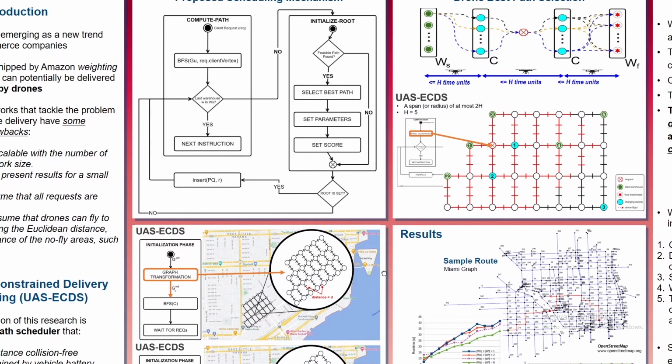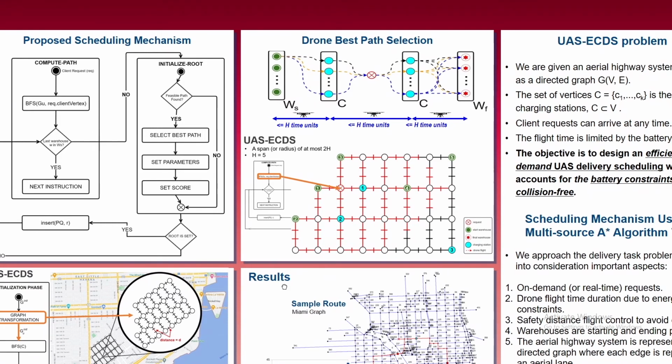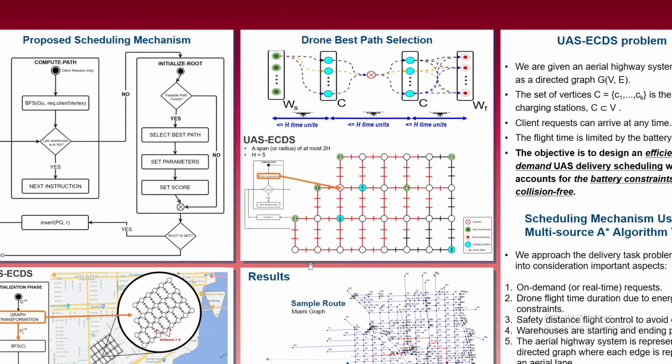In the second phase, we run the BFS again for each client request, using now the client vertex as a source and limiting the search to a radius of at most 2h edges. After that, each node in the graph within distance 2h will have the shortest path to the client vertex. Each warehouse that contains the product requested by the client and is in range will be initialized as a root node of a new search tree.